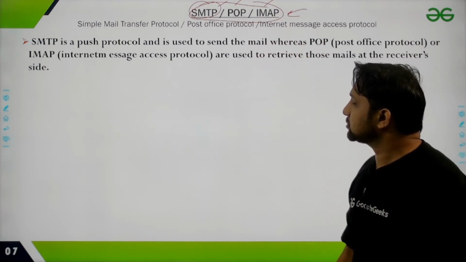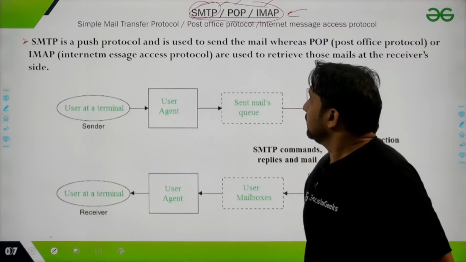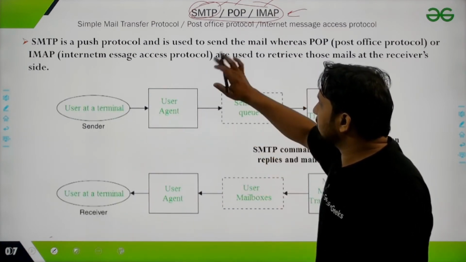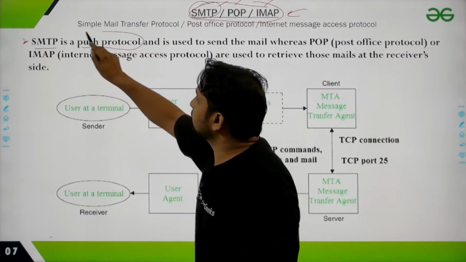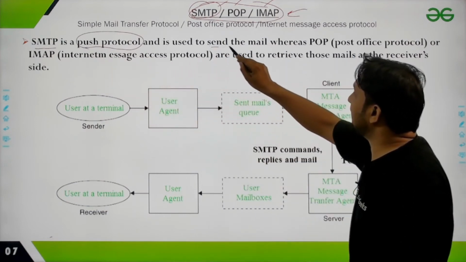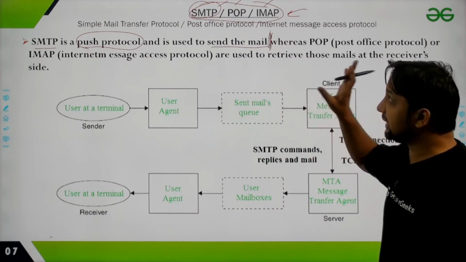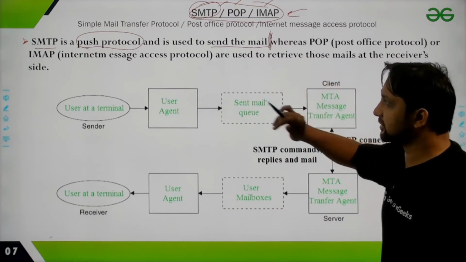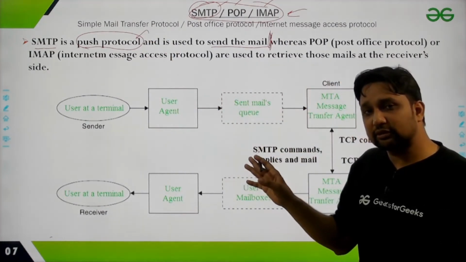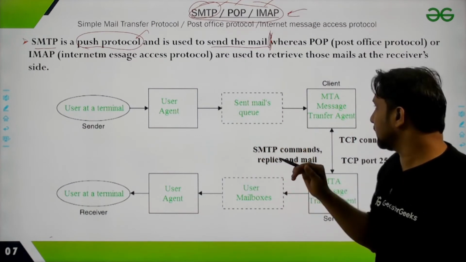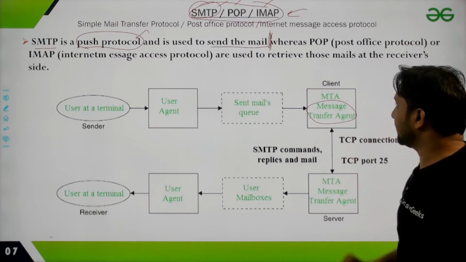So let's see how this protocol works. Before that, let me read this statement for you. SMTP is a push protocol and is used for sending the mail, or I can say, pushing the data over to the message transfer agent, or mail transfer agent.